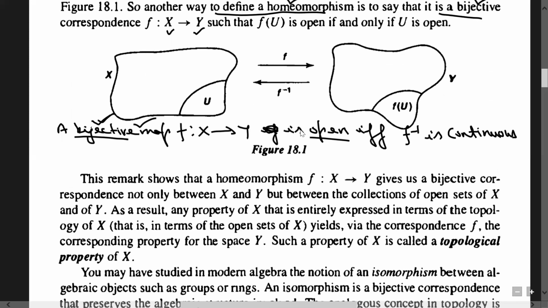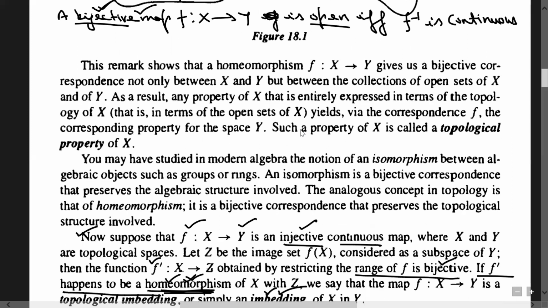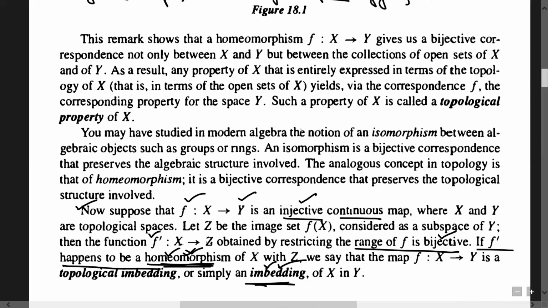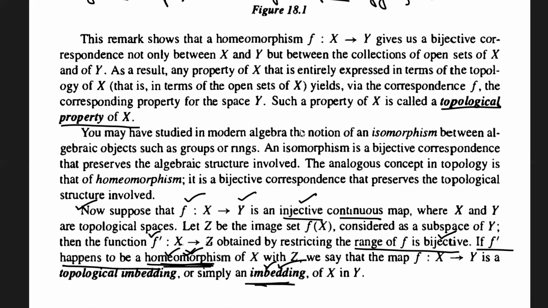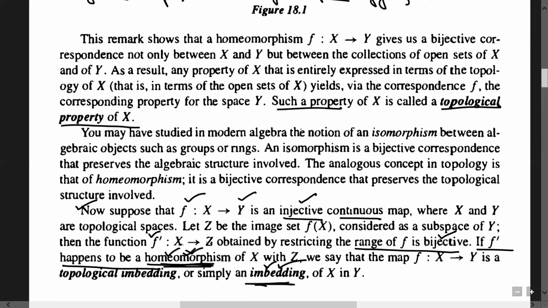So that's what I have used earlier. Now it's time to move on to topological properties of X. Any property which gets preserved under homeomorphism is called a topological property, and we will see that topological properties